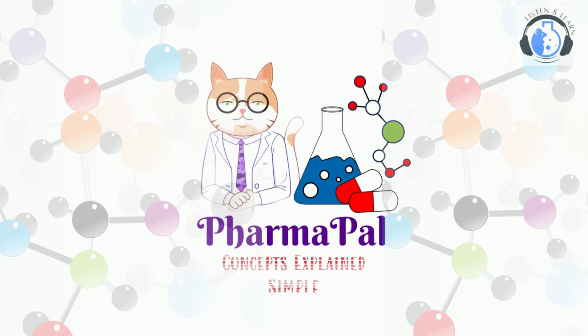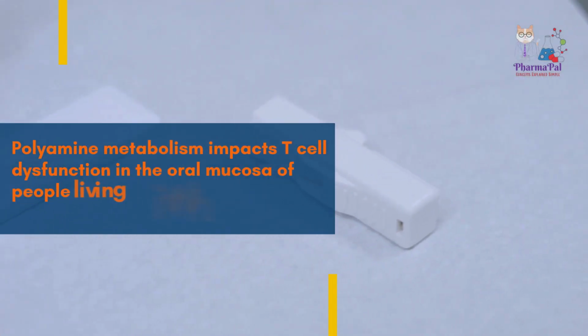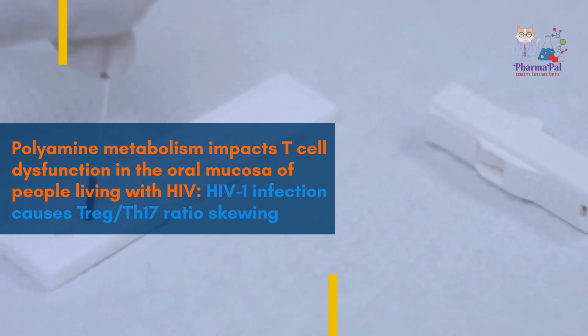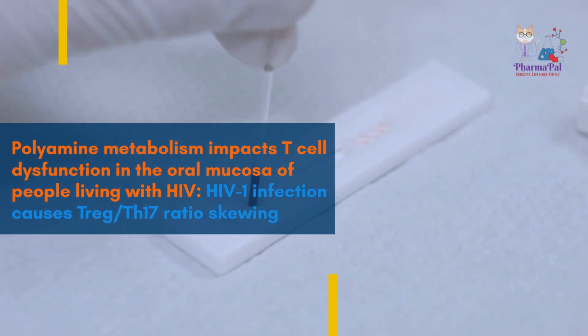How? Polyamine metabolism impacts T cell dysfunction in the oral mucosa of people living with HIV. HIV-1 infection causes TrEG/Th17 ratio skewing.